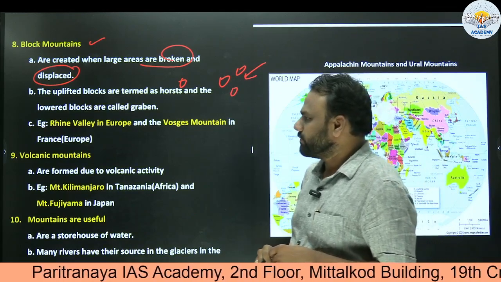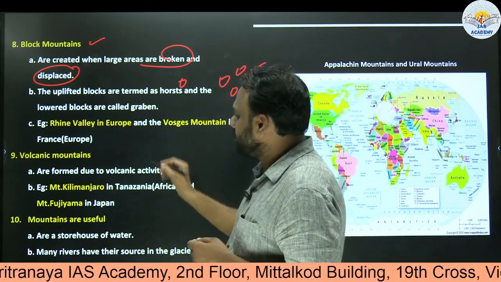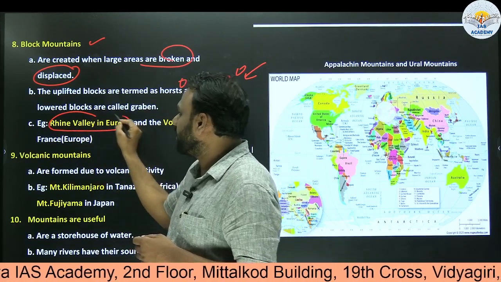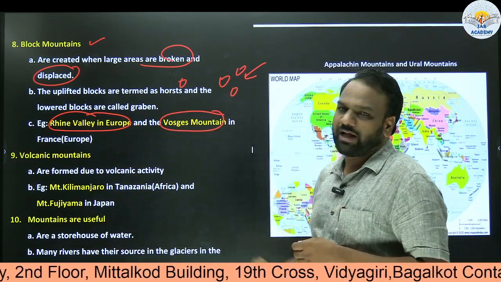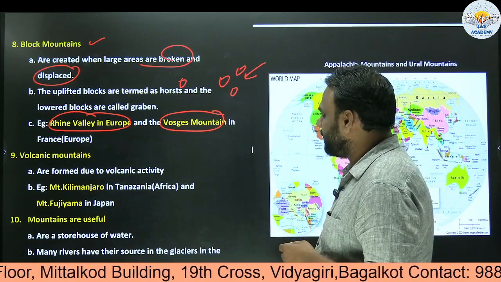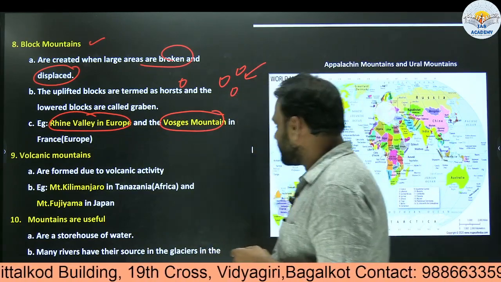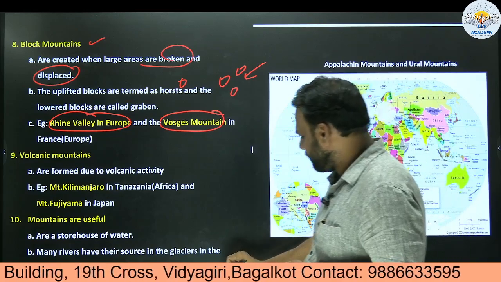Block mountains. Next, an example of a block mountain is Rhine Valley. We can find mountains in Rhine Valley in Europe, and Vosges Mountain in France, Europe. So these are the examples of block mountains. So Rhine Valley.